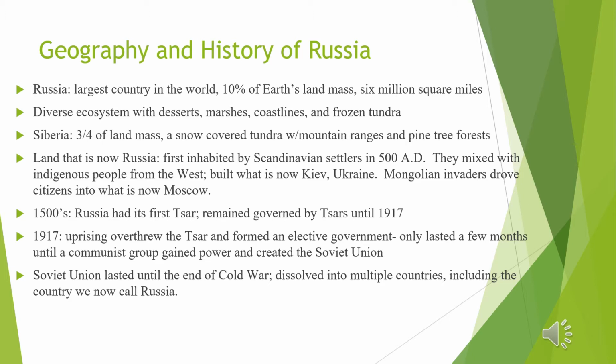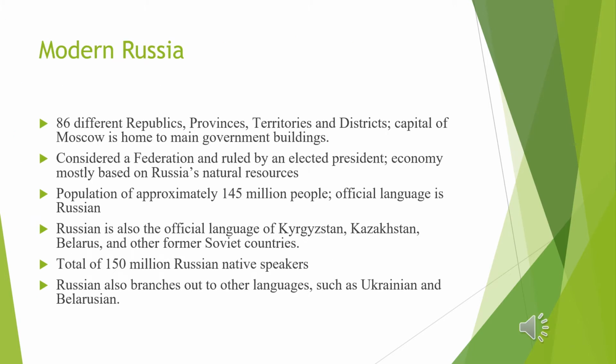The Soviet Union lasted until the end of the Cold War and then dissolved into multiple countries, including the country we now call Russia. Modern Russia has 86 different republics, provinces, territories, and districts. The capital of Moscow is home to main government buildings. Russia is considered a federation and ruled by an elected president. The economy is mostly based on Russia's natural resources.